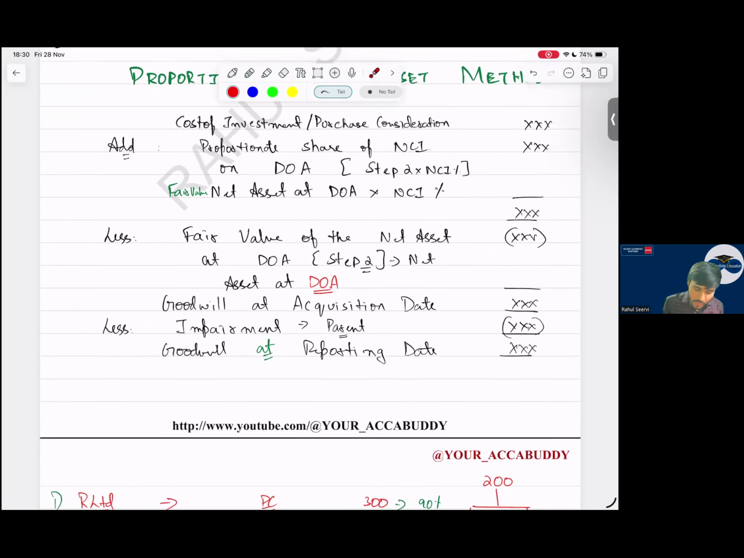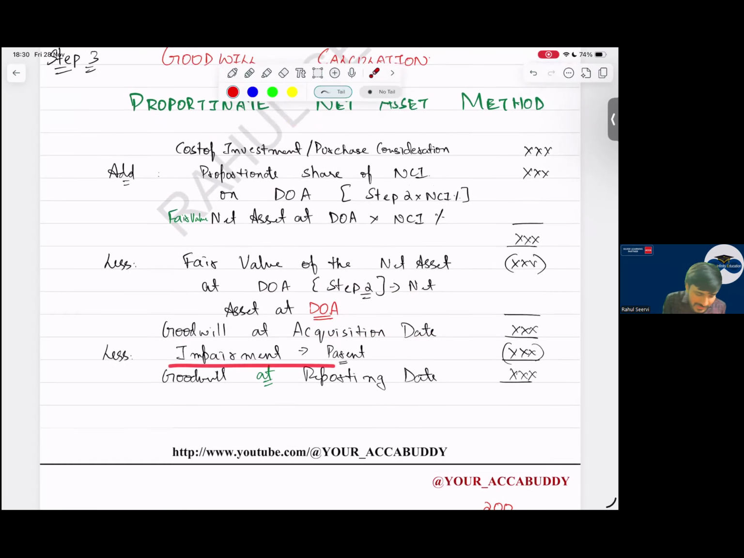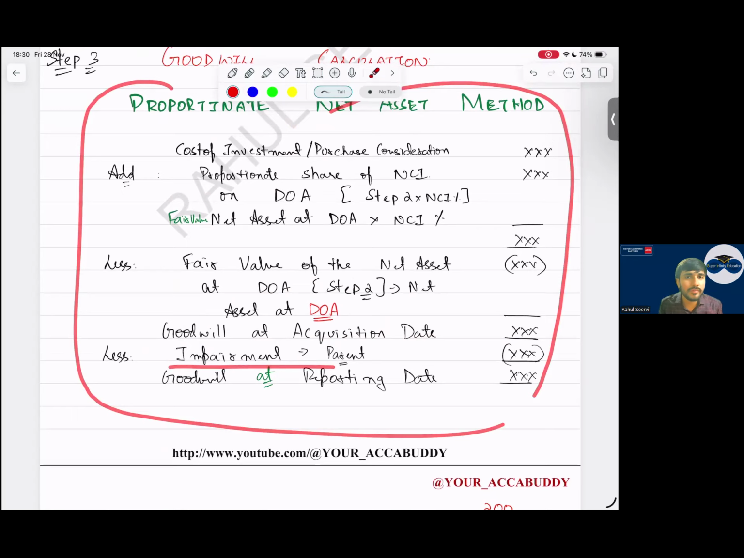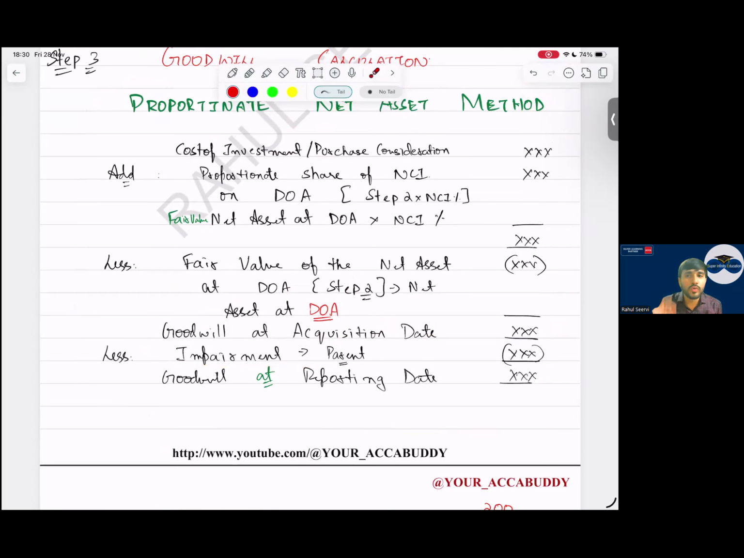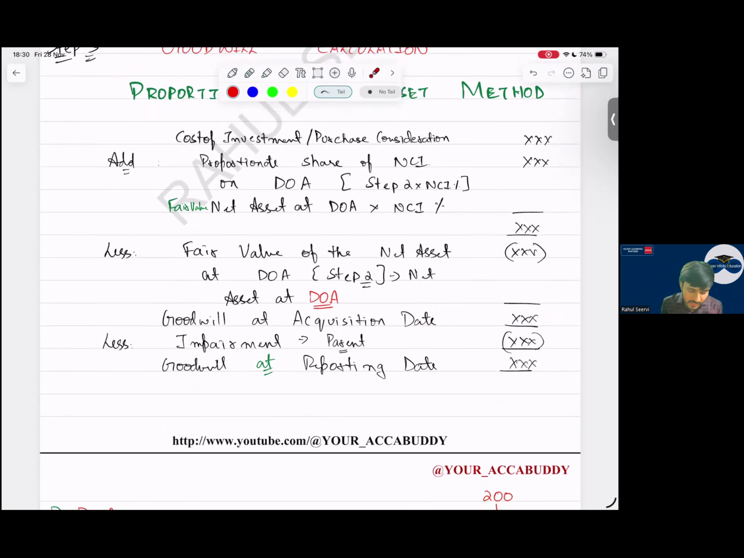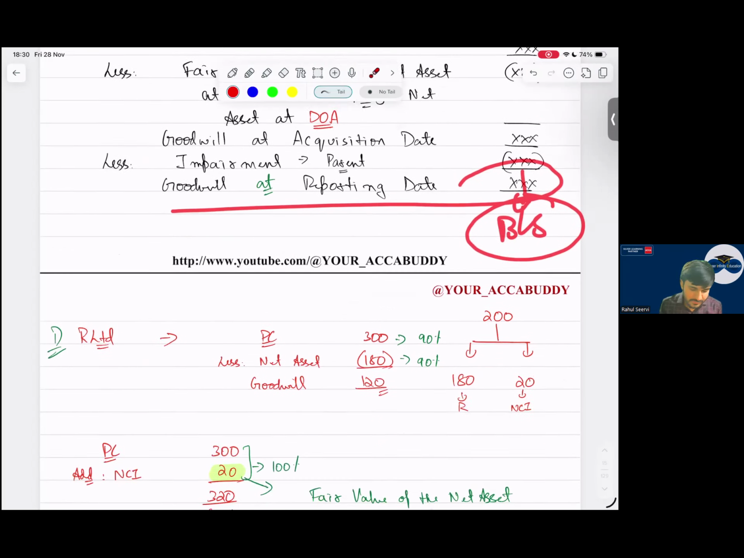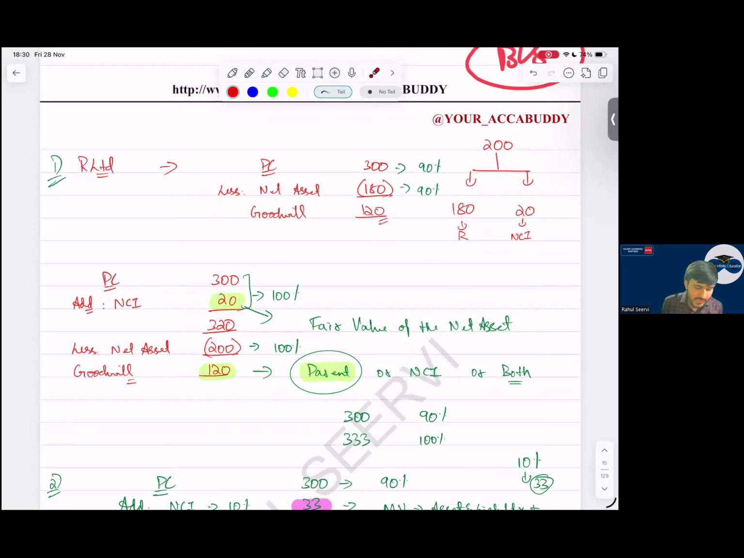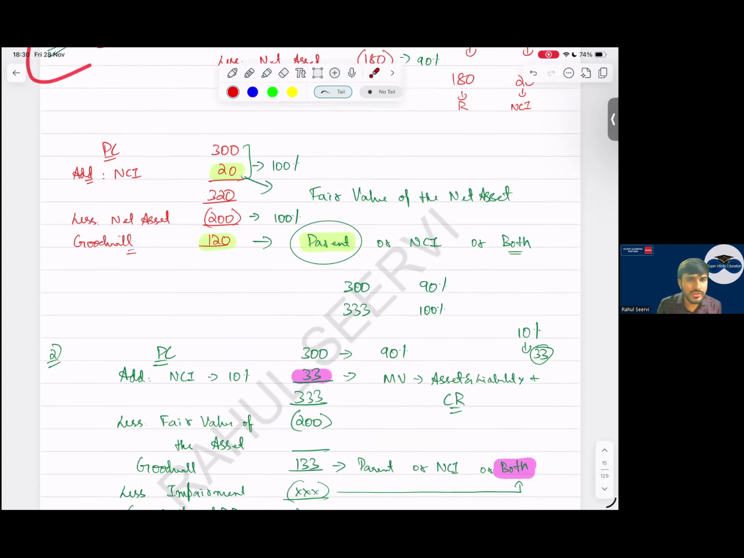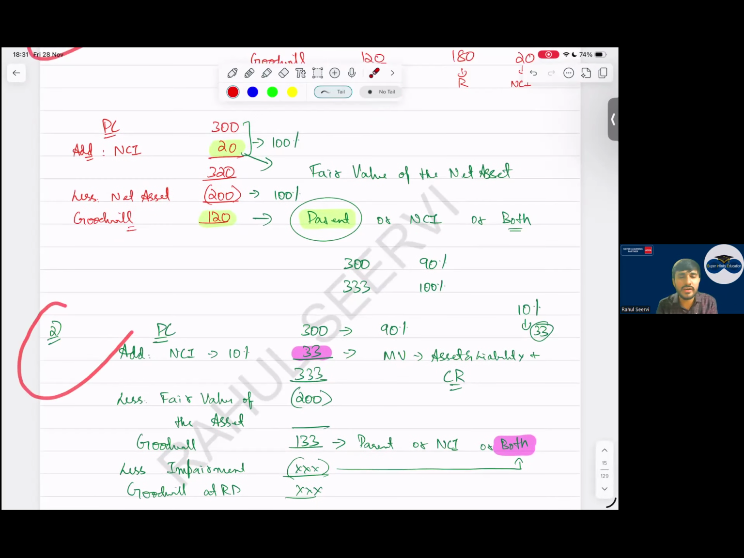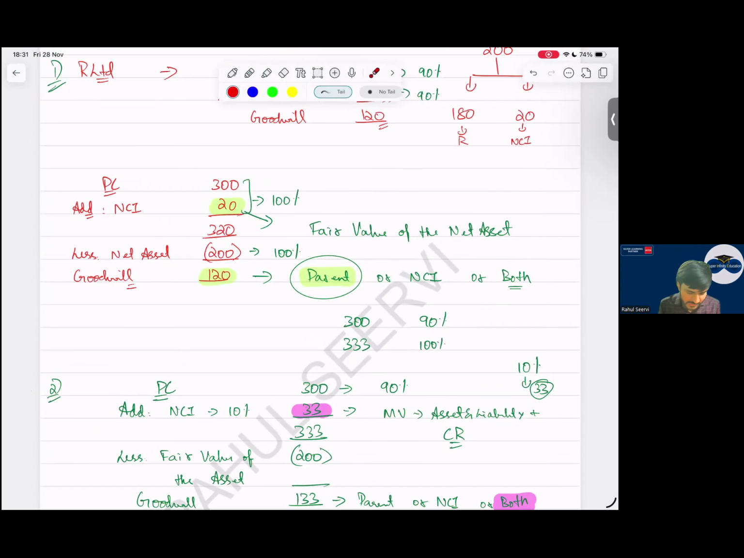When goodwill is recorded, impairment will come. Now in this case, who does the impairment belong to? Impairment will only belong to the parent company. Then we get goodwill at reporting date, which we will show in the balance sheet. I had explained the logic in class: what is the difference between proportionate method and fair value method? We'll not get into that detail yet.